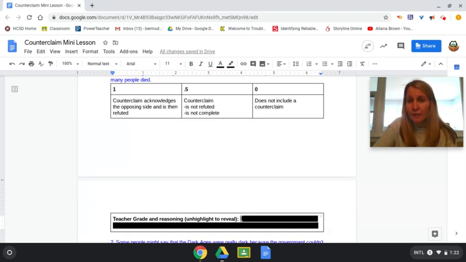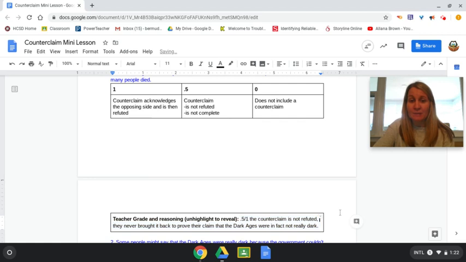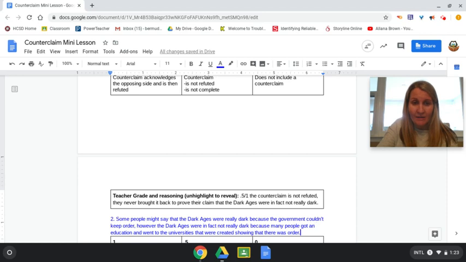Okay, so hopefully you gave this a 0.5 because the counterclaim is not refuted. They never brought it back to prove their claim that the Dark Ages were in fact not really dark. Also, this is 2 sentences. A counterclaim should only be 1 sentence. So this would be a 0.5 or half credit on the counterclaim.